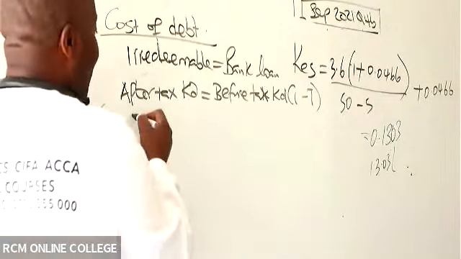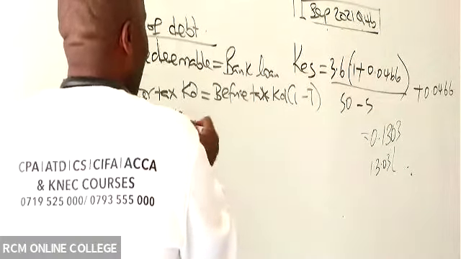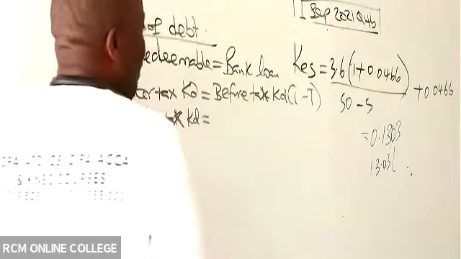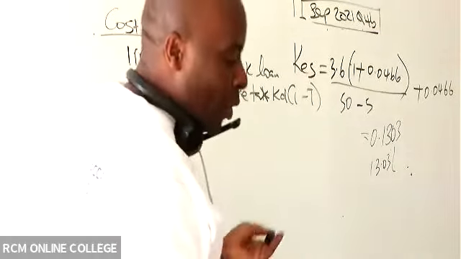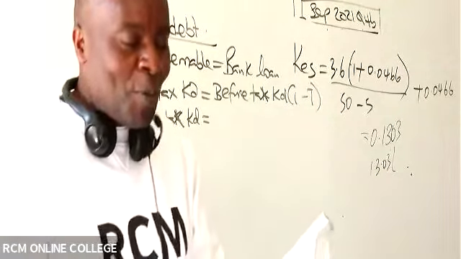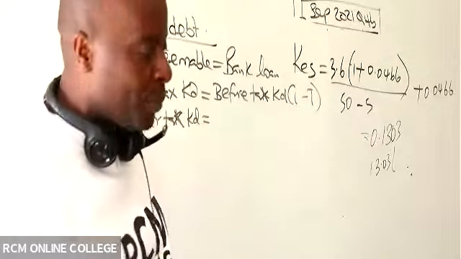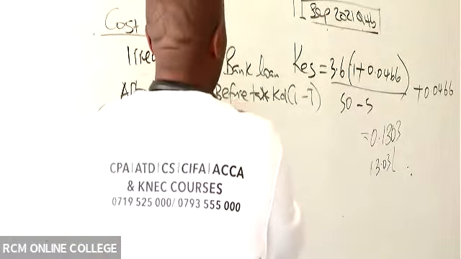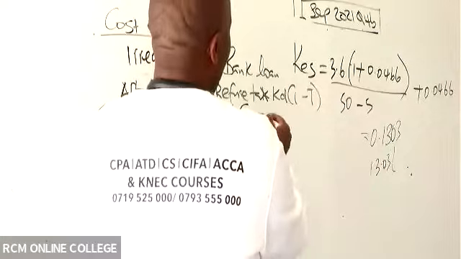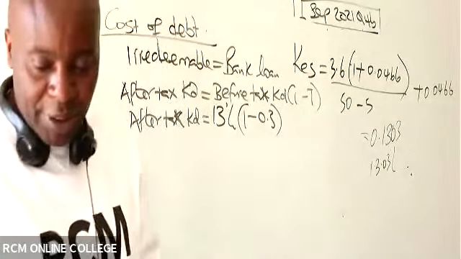So in this particular case, after tax KD: they have given us the before tax figure. The coupon rate given there is before tax, and it is what percentage? 13. It's always before tax. So 13% into 1 minus tax, which is 30%. Are you able to see the tax rate?